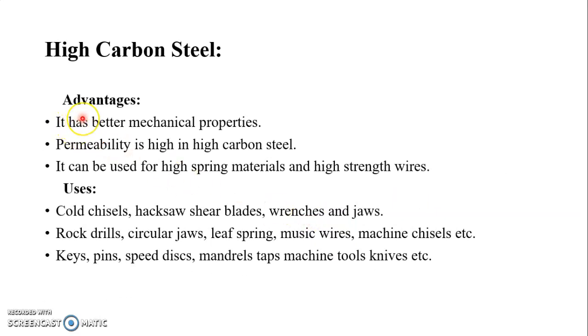Then there are some advantages and applications of high carbon steel. First we will see the advantages. It has better mechanical properties. Permeability is high in high carbon steel. It can be used for high spring materials and high strength wires. Then there are some applications of high carbon steels. It is used for manufacturing cold chisels, hacksaw blades, shear blades, wrenches and jaws.